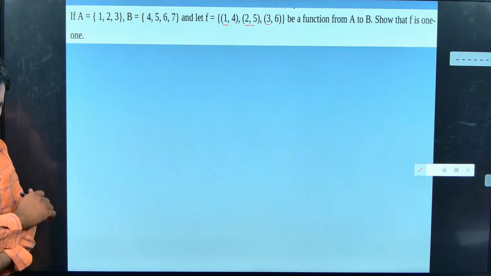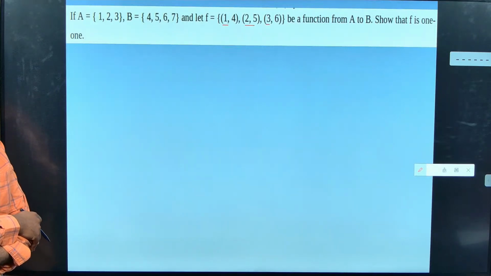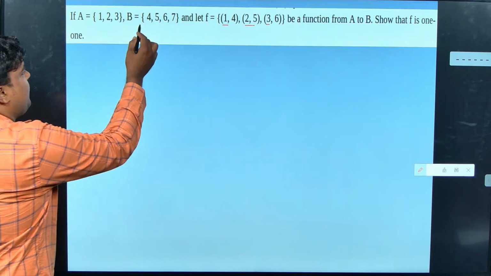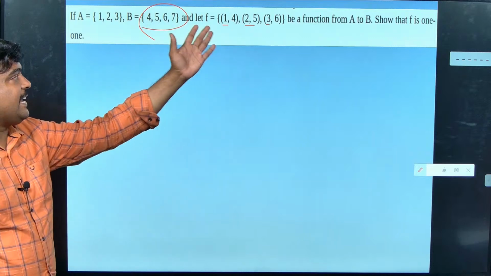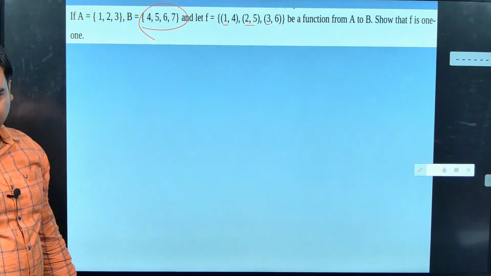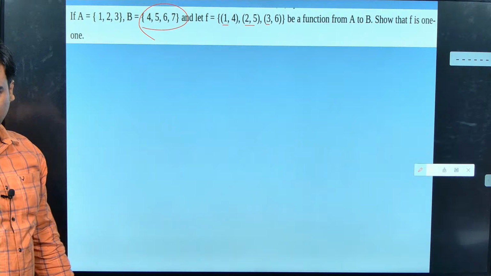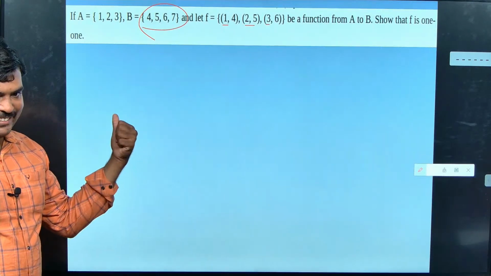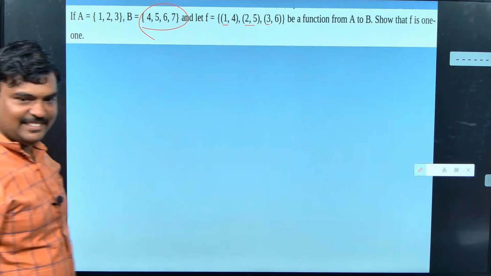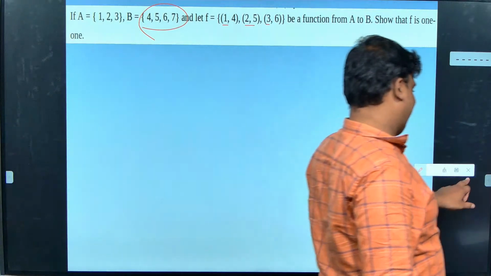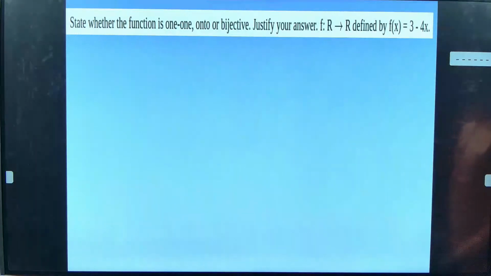Whether it's onto: it's into, because my codomain is 4, 5, 6, 7, but what I get is only 4, 5, 6, so it is into. Don't expect a question like this. I have put it only to see whether you understood. It won't come. Okay guys, now the real task came.